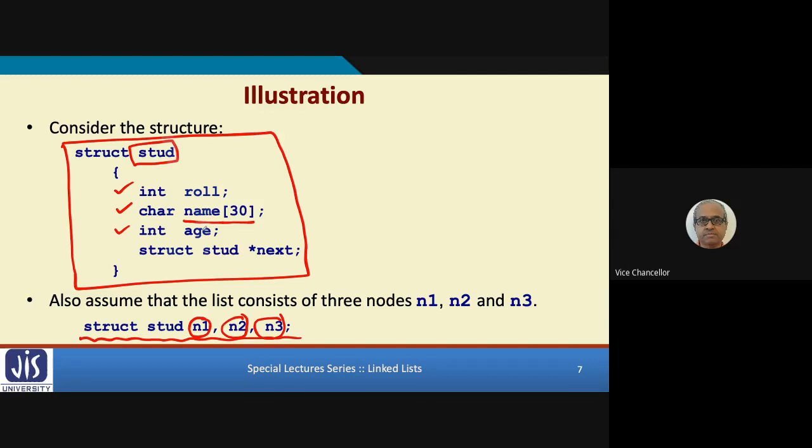So how do you specify the individual member elements? The method is very simple. We use a dot. We can write n1 dot roll, we can write n1 dot name, n1 dot age, or n2 dot roll.